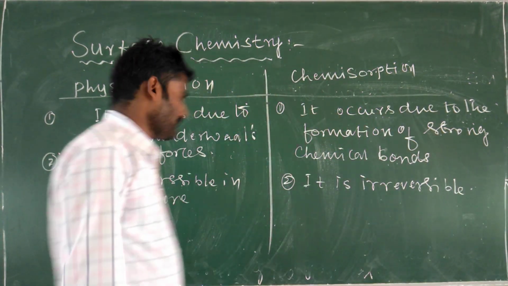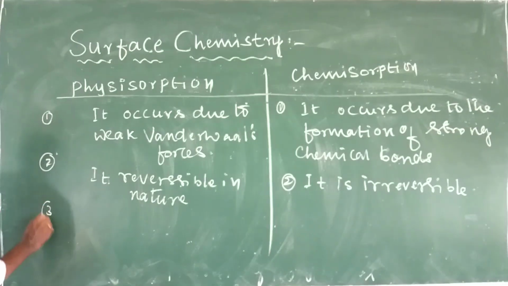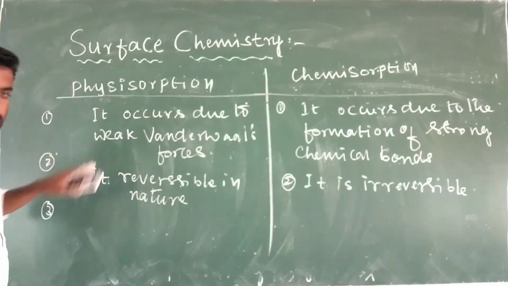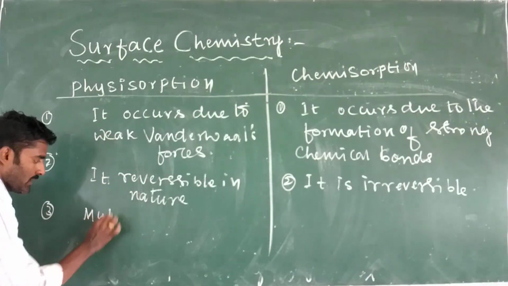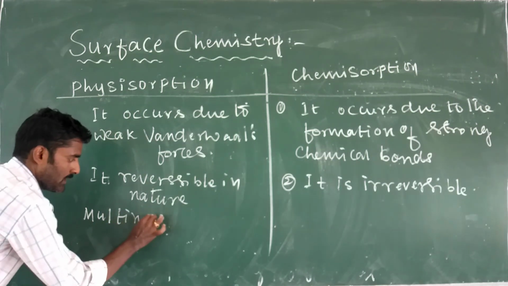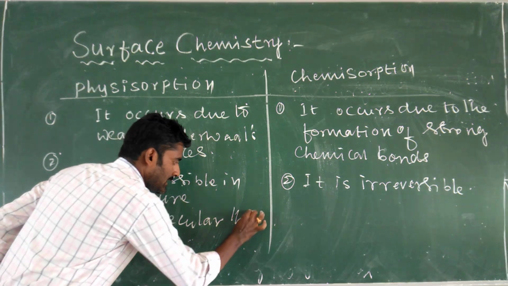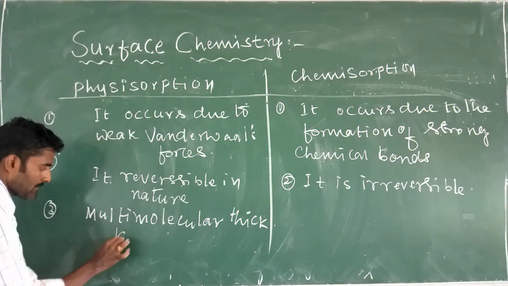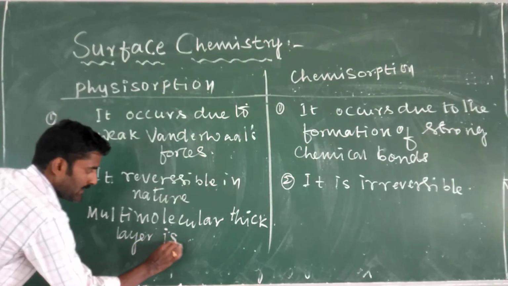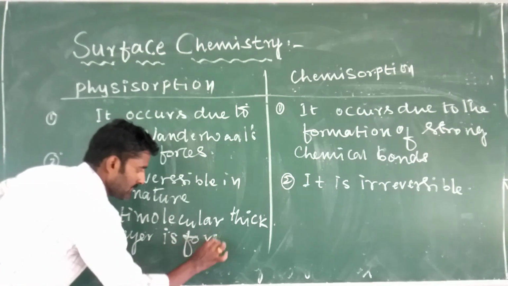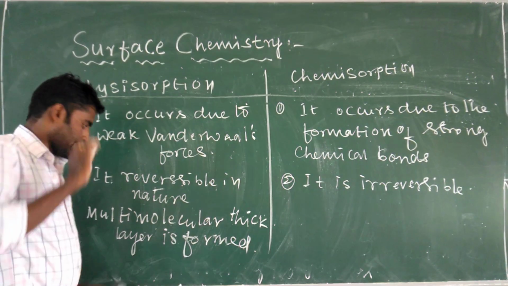Third point is in physisorption, a multimolecular thick layer is formed on the adsorbent.